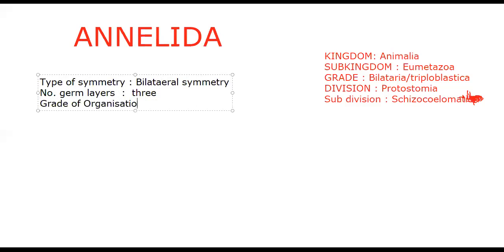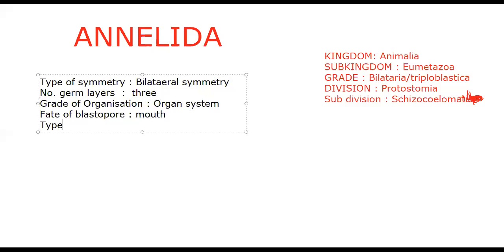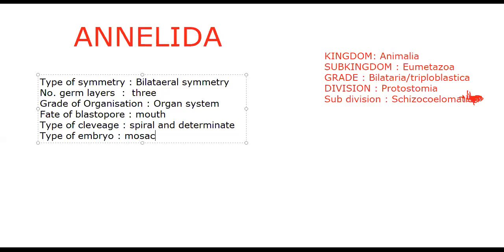Next, the grade of organization. Organ system grade of organization. Very good. Next, the fate of blastopore. Mouth. Type of cleavage: spiral and determinate cleavage. Type of embryo: mosaic embryo. Okay, so these are the advantages of learning kingdom Animalia in detail.